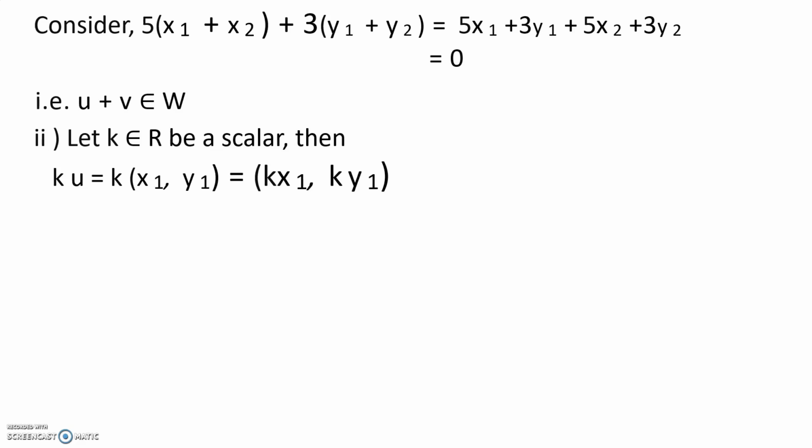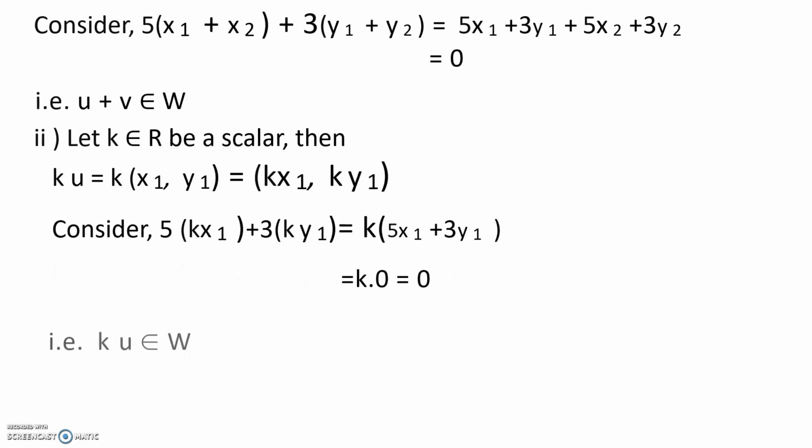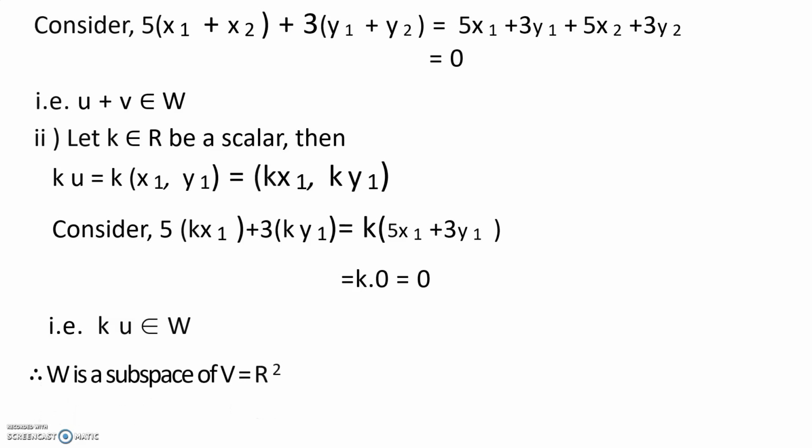Let k belonging to R be a scalar, then ku is equal to k into (x1, y1), which is equal to (kx1, ky1). Consider 5 into kx1 plus 3 into ky1, which is equal to k into (5x1 plus 3y1). But 5x1 plus 3y1 is equal to 0, and hence k into 0 is equal to 0. Therefore, we can say that ku also belongs to W. And therefore, W is a subspace of V, which is equal to R square.